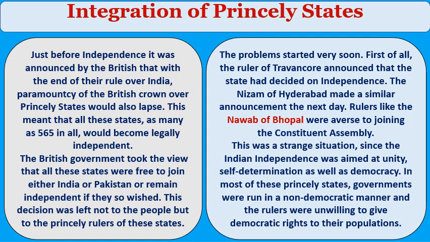It is very dangerous to the unity and the integrity of the country. If they remained independent princely states, there would be nearly 565 small countries within the large country of India. It is very dangerous and unacceptable. The British government took the view that all these states were free to join either the Indian Dominion or the Pakistan Dominion, or remain independent if they so wished.